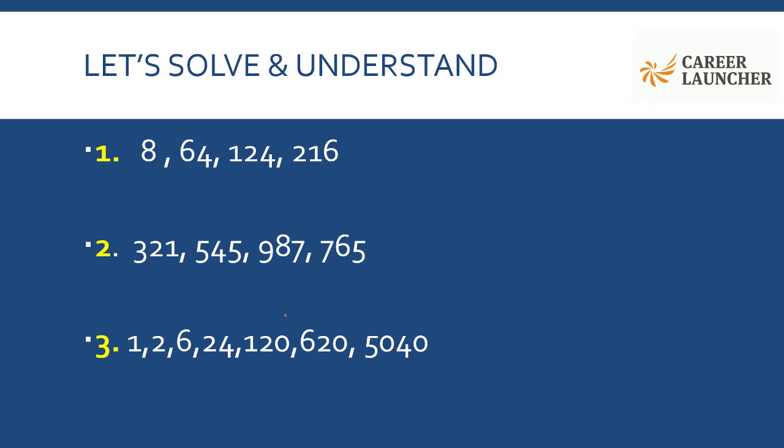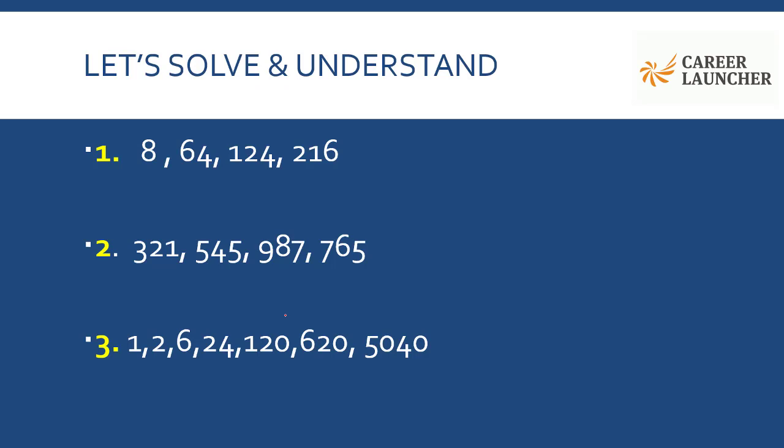So let's see the first question, which is 8, 64, 124, 216. As I've shared in the last session, in number series, squares and cubes are really helpful. Now just by one look at these four numbers, I know 3 out of these 4 numbers are actually perfect cubes and one of them is not.